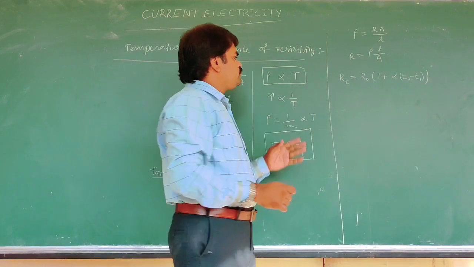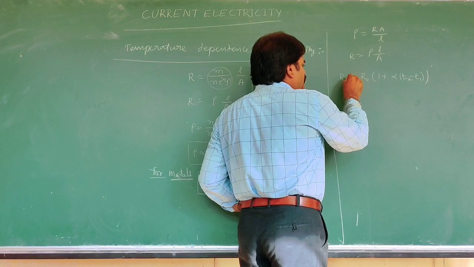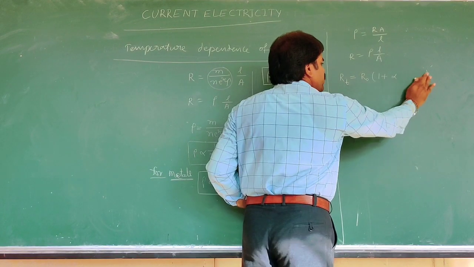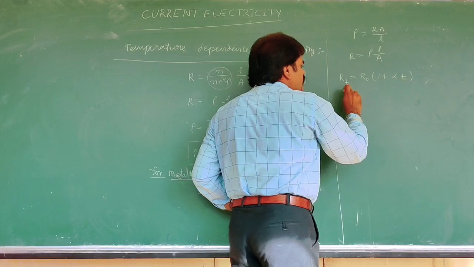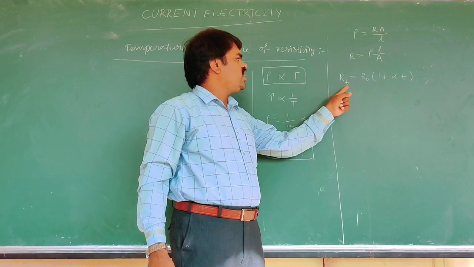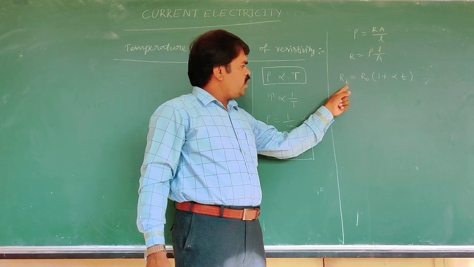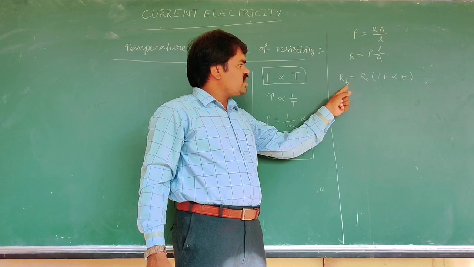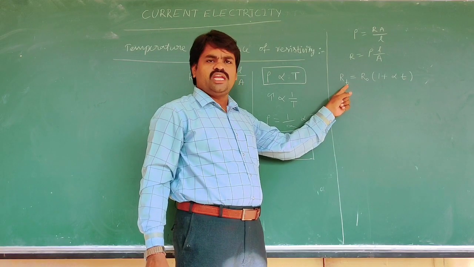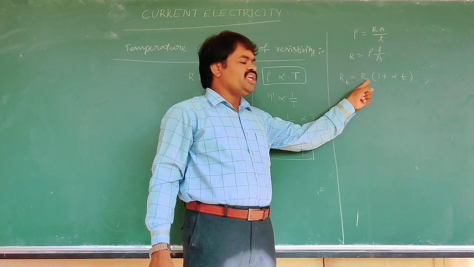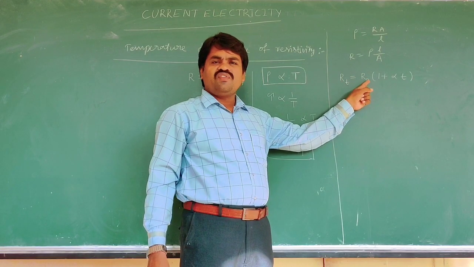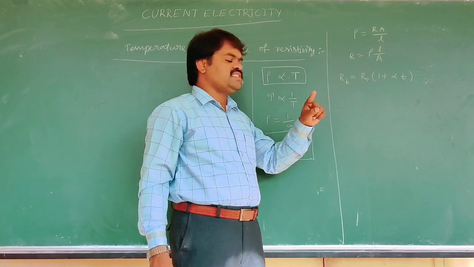Here R_T is the resistance of the conductor at T degree Celsius, and R naught is the resistance of the conductor at 0 degree Celsius.